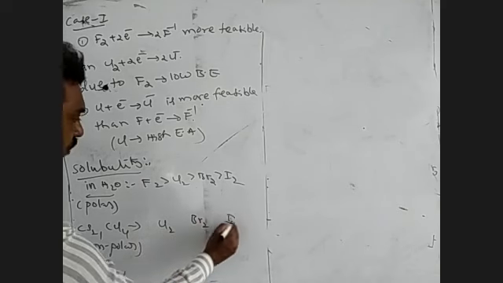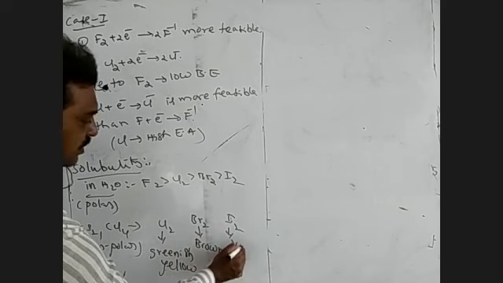Here Cl2, Br2 and I2. When Cl2 is dissolved in a non-polar solvent, it gives a greenish yellow color. Br2 gives a reddish brown colored liquid. Iodine gives a violet color.